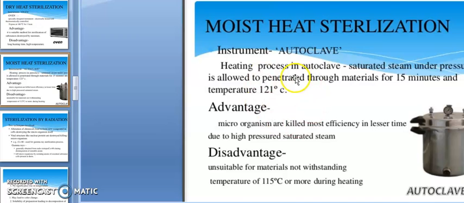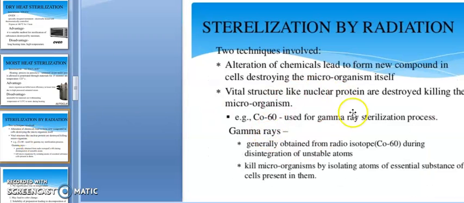An advantage of this method is that microorganisms are killed most effectively in lesser time due to high pressure saturated steam. There are also disadvantages for this equipment: it is unsuitable for material not withstanding a temperature of 115 degrees Celsius or more during heating. These two are disadvantages of the autoclave.